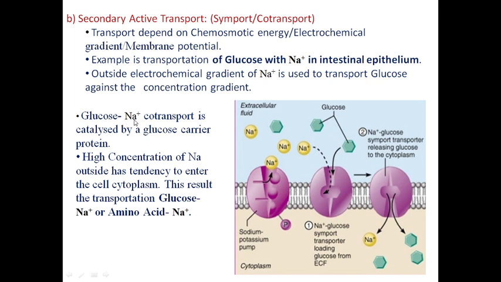Glucose and sodium co-transport is catalyzed by glucose carrier protein. High concentration of sodium outside has a tendency to enter the cell cytoplasm. This results in the transportation of glucose with sodium, or amino acid with sodium. In this way, glucose and amino acids are transported from outside to inside by using the electrochemical gradient or chemiosmotic energy of sodium. So this is about the primary and secondary active transport, and we stop here. Thank you.